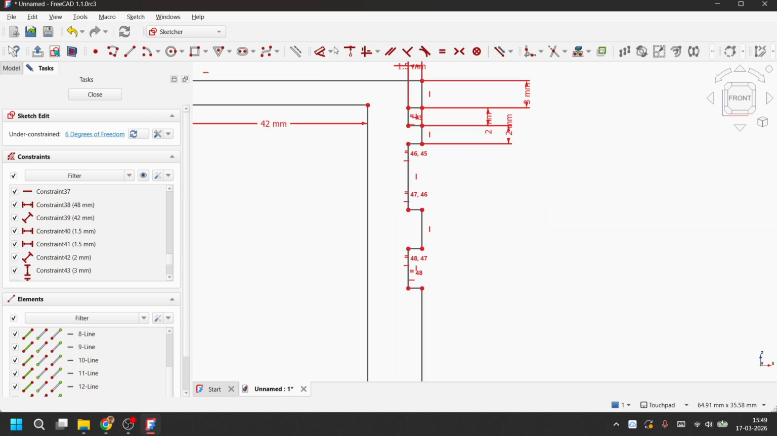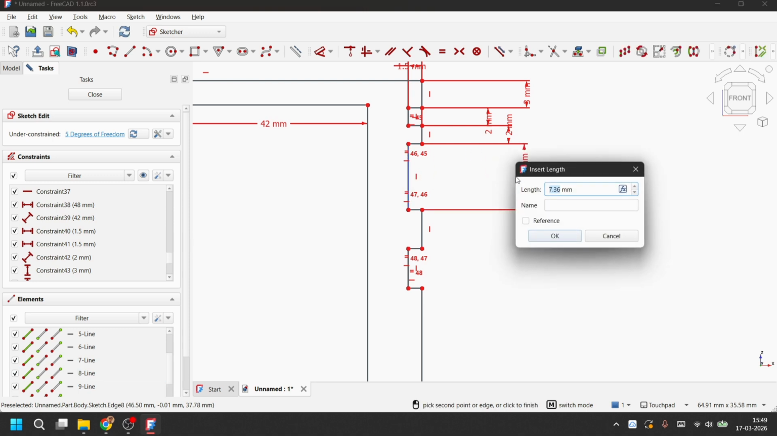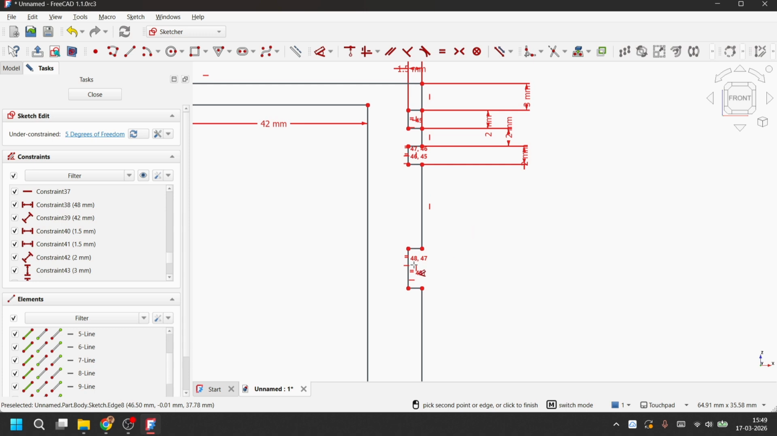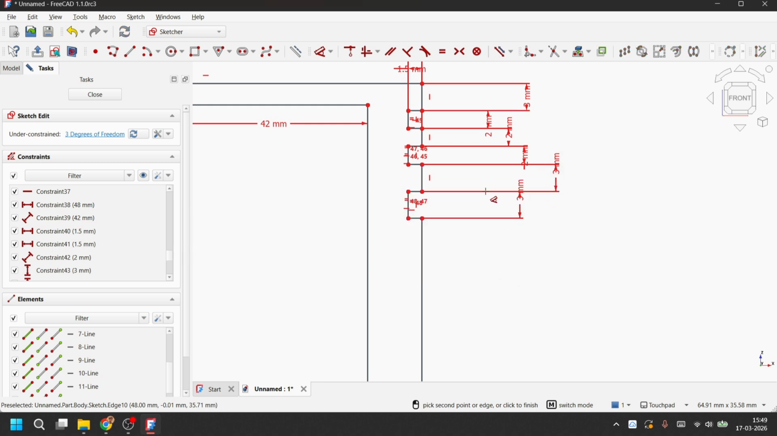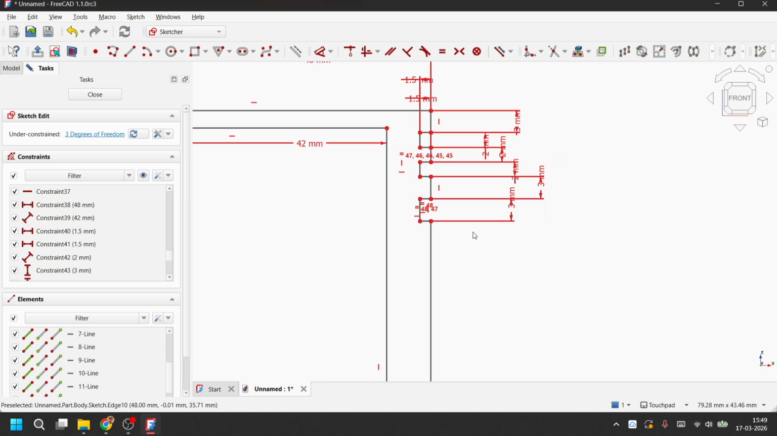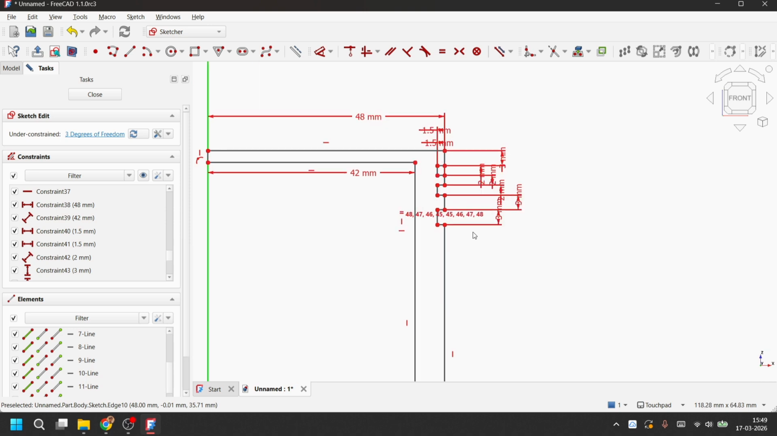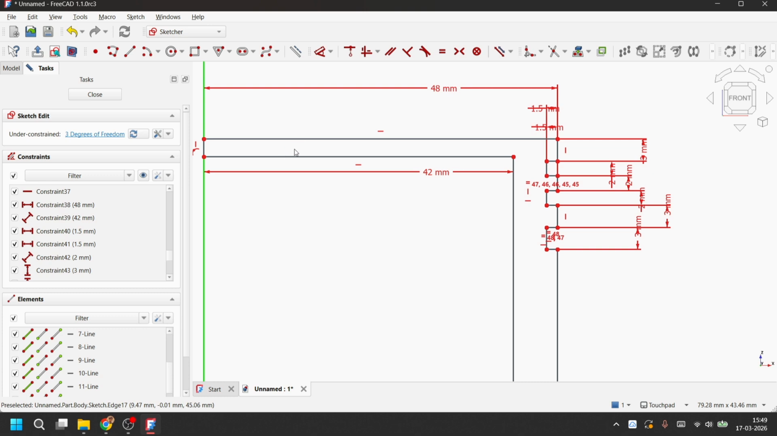Now we need to constrain the height of these rings. So this one is 2 millimeters, and this oil ring is 3. The height between the oil ring and the compression ring is 3 millimeters. Okay, so the rings have been constrained. The next step is to constrain the depth of the top of the piston.